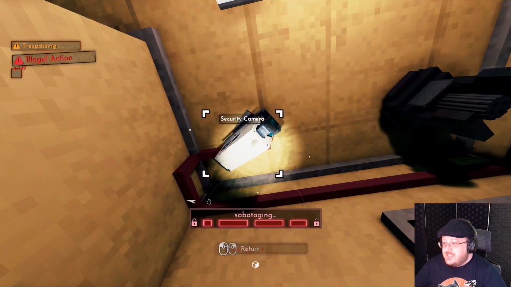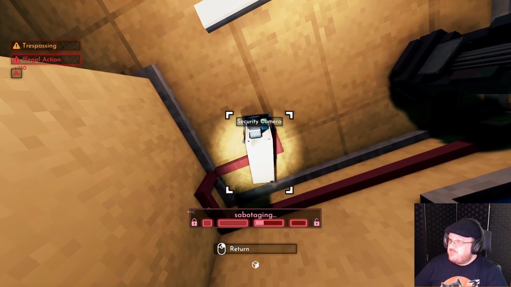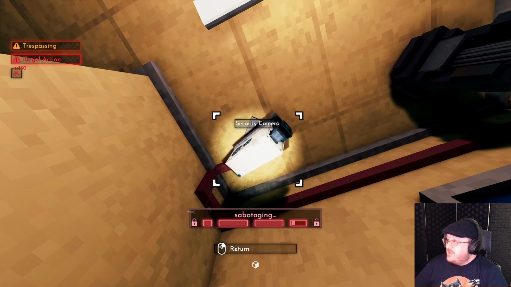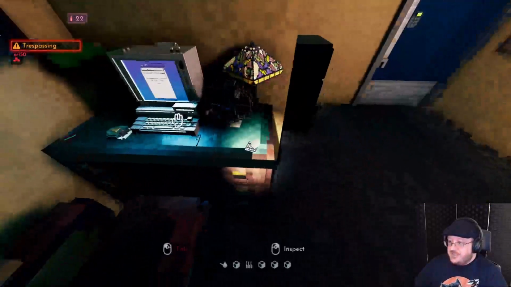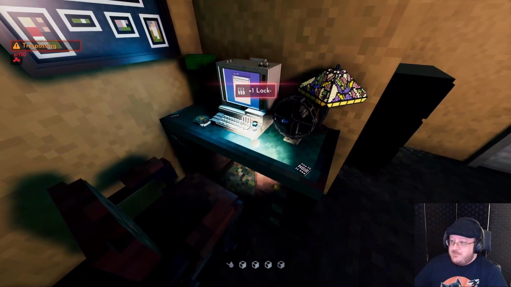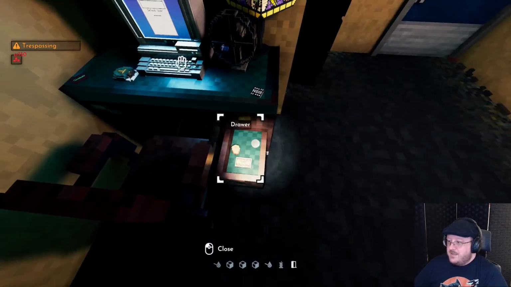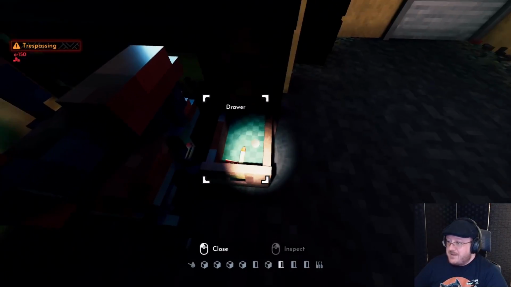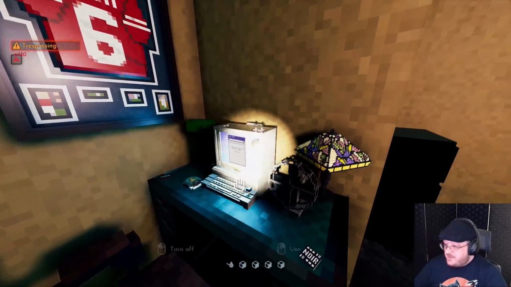Let's sabotage this thing. I got really lucky that this thing didn't go off on me. So yeah, sabotaging this adds to my fines if I got caught. And it uses a lot of lockpicks. Gotta be picking up those hairpins everywhere you can. That's also why I won't feel bad about stealing hairpins, at least until I'm very wealthy and can just buy a ton of them.